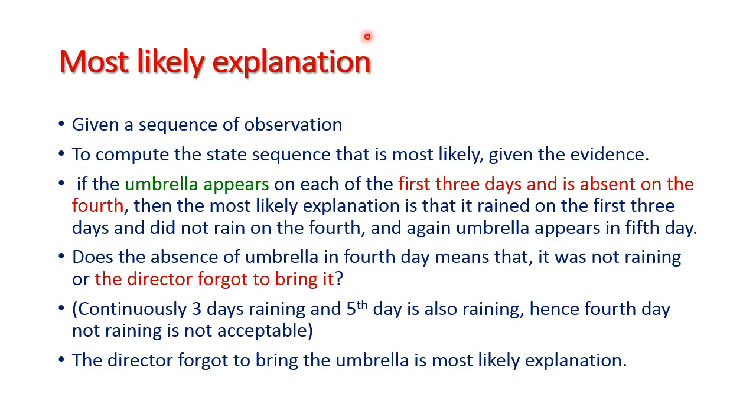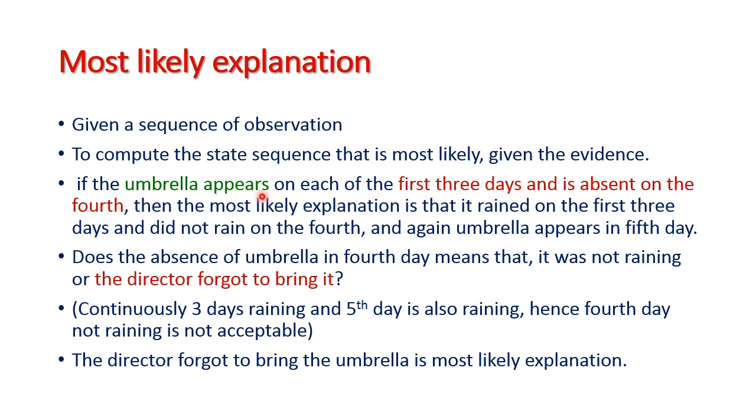And the last one is most likely explanation, that is, given a sequence of observations, to compute a state sequence that is most likely given the evidence. So we need to observe the sequence of evidence. In our umbrella example, in the first 3 days it was raining.